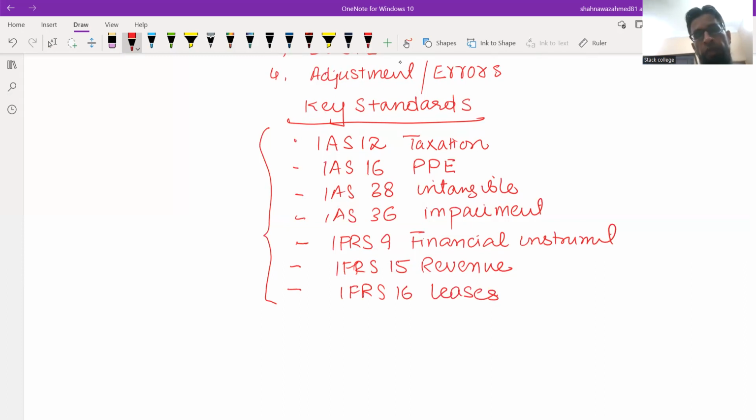Now, before moving on to the question practice, let me just give you an insight into what is typically being examined in IAS 12, 16, 38, IFRS 9, so that you can understand how much knowledge of a relevant standard is needed for this type of question. So let's begin with that.